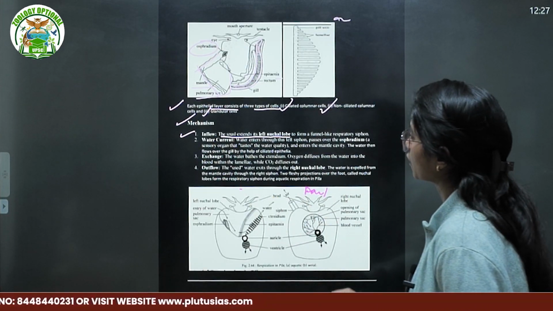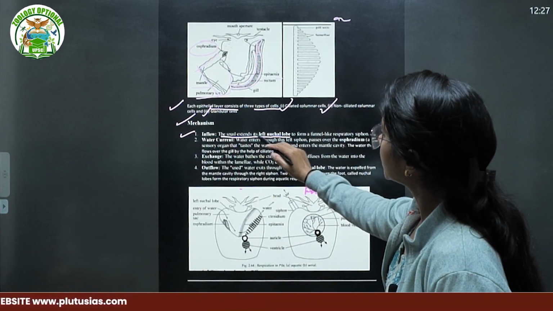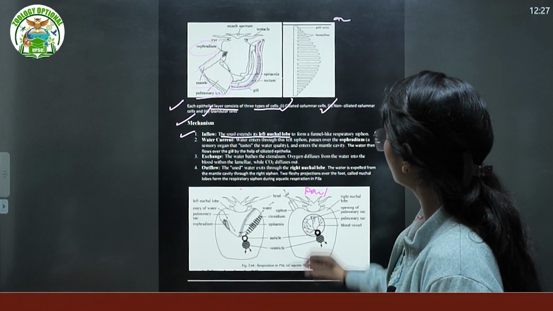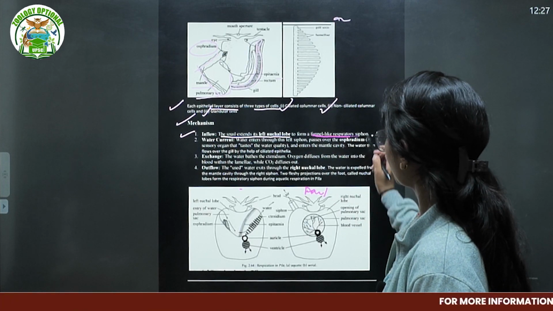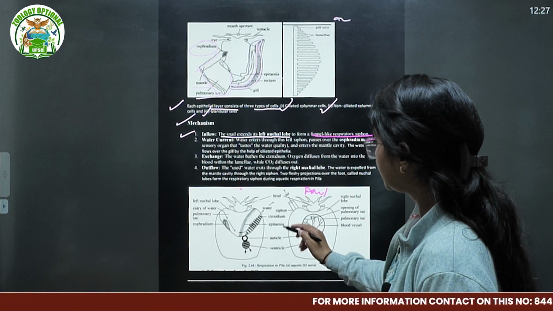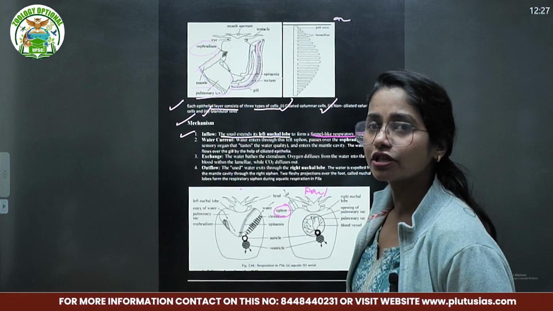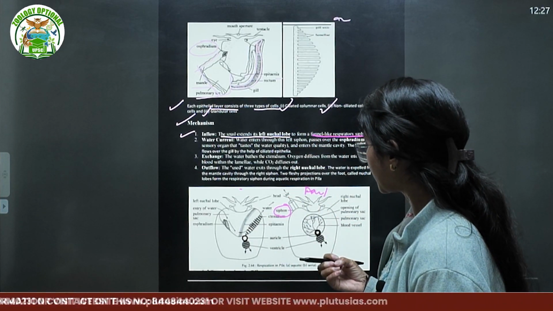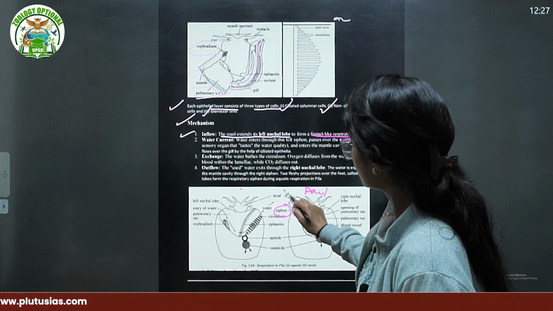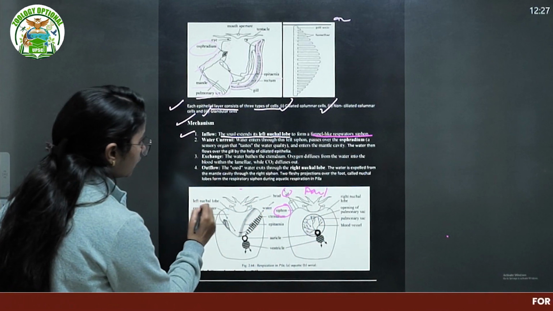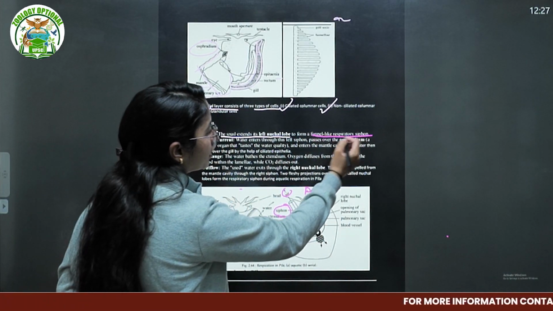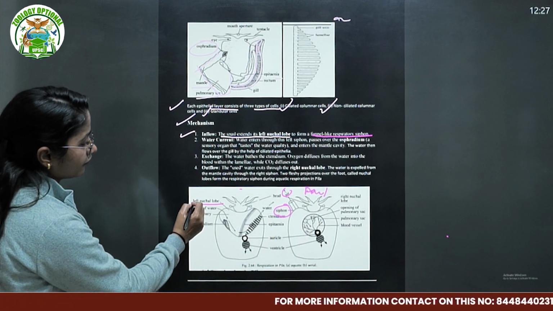We look at this first. So what is happening here? The snail extends its left nuchal wall to form a funnel-like respiratory siphon. This is your siphon-like structure, it extends this. Generally it is not like that, but in the aquatic, this is aerial, this is air. This is your left nuchal wall, forming the funnel-like respiratory siphon on the left side.